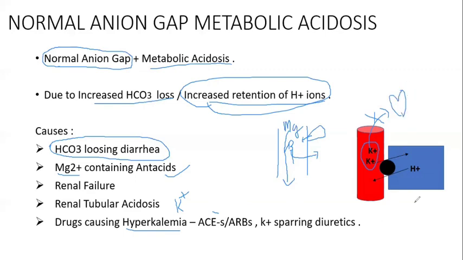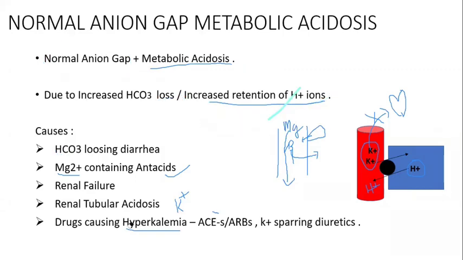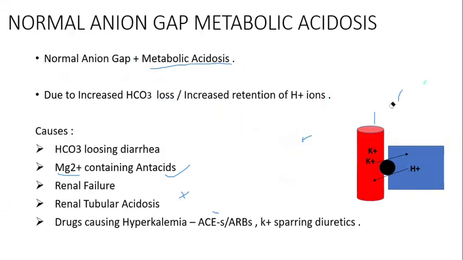So to prevent that, our body takes this potassium into the cell. For that exchange, more H plus ions are secreted into the blood. So now in blood we have more H plus concentration. So it accounts for the metabolic acidosis. So this is about normal anion gap metabolic acidosis.